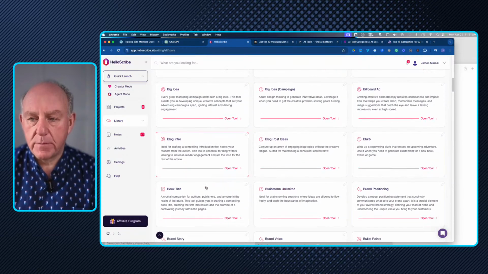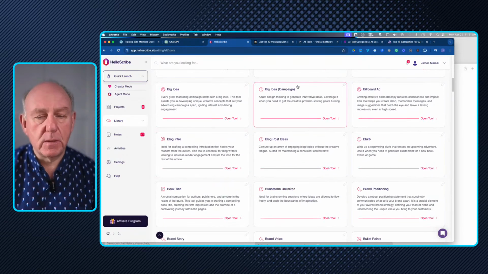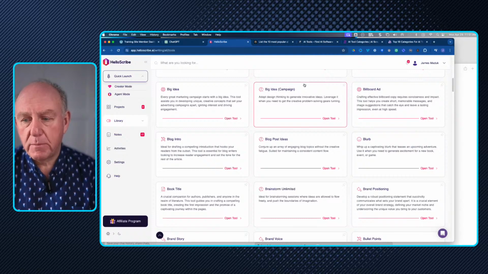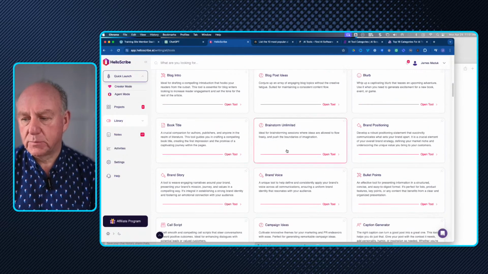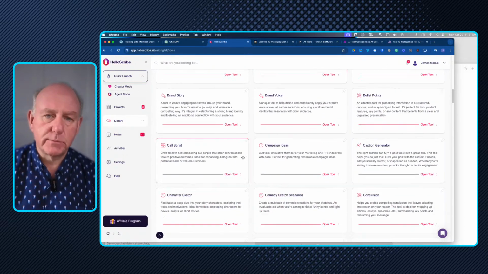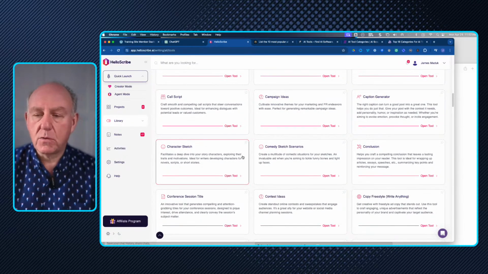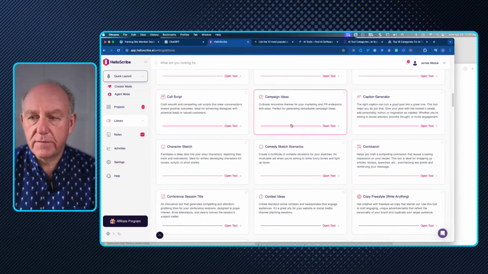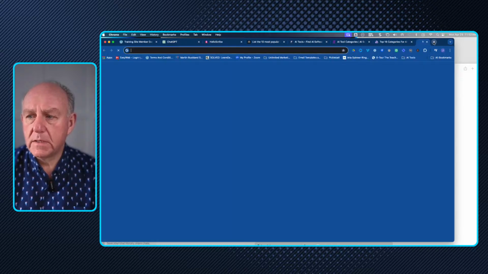There's hundreds of them here. Big ideas, campaigns, billboard ads. It's all of this stuff around marketing, right? They're all here. Book titles, brainstorming, bullet points, brand voice, brand story. That's across the horizontal. If we go and take a look at the other one, let me just open up here.